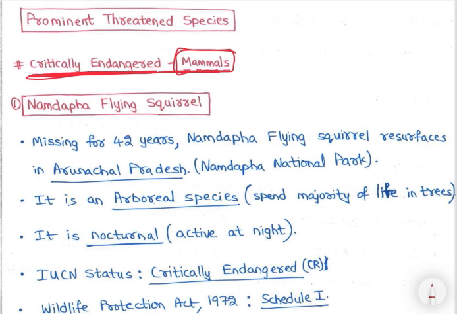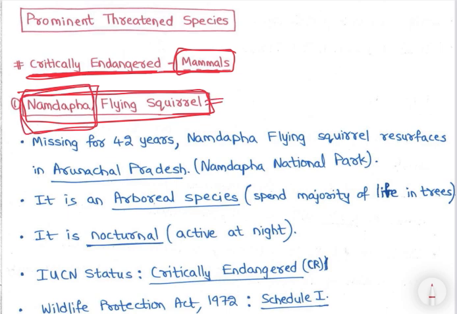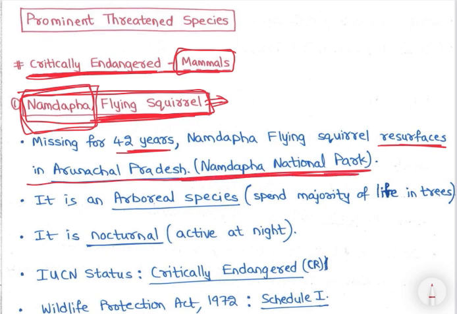So first is Namdapha flying squirrel. अब देखो, Namdapha flying squirrel comes from Namdapha National Park. Namdapha National Park is where? In Arunachal. So that means this flying squirrel will also be there in Arunachal, right? So let's study about it. See, missing for 42 years, Namdapha flying squirrel resurfaces in Arunachal Pradesh in Namdapha National Park. So we need to remember here also, Namdapha National Park is in Arunachal Pradesh, right?